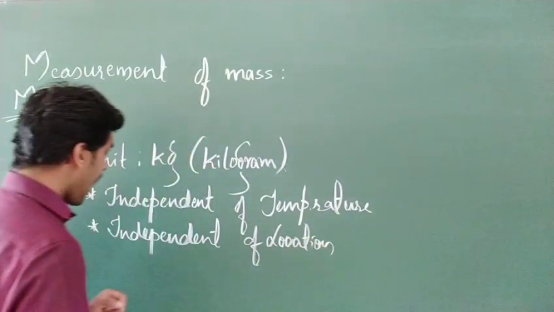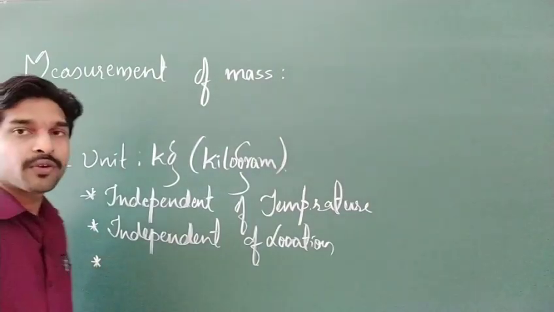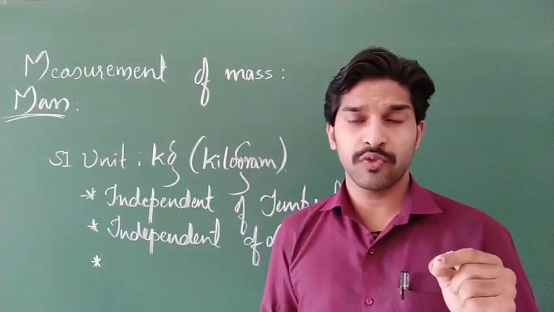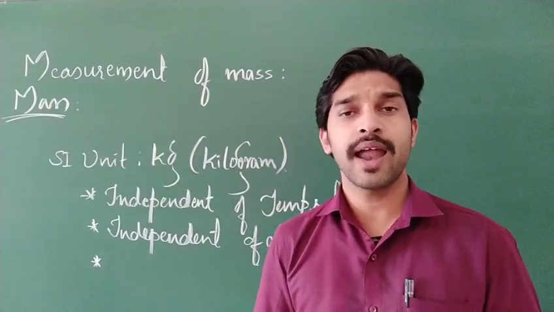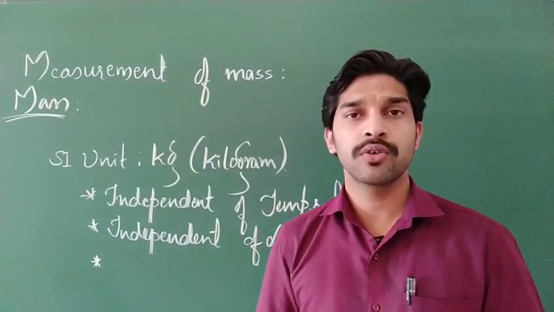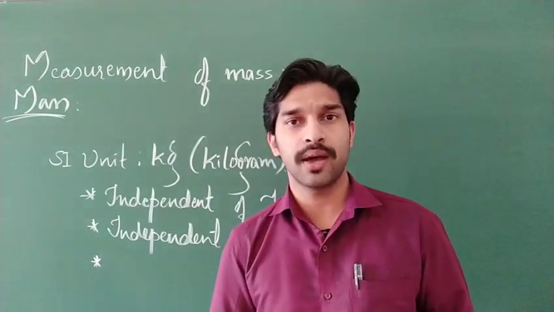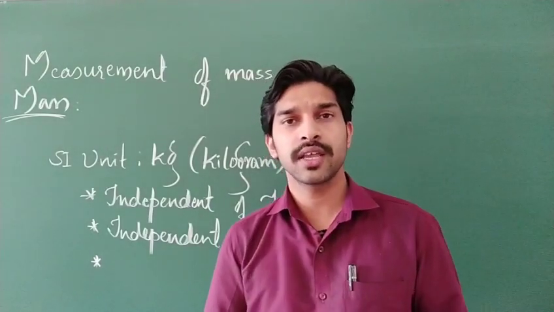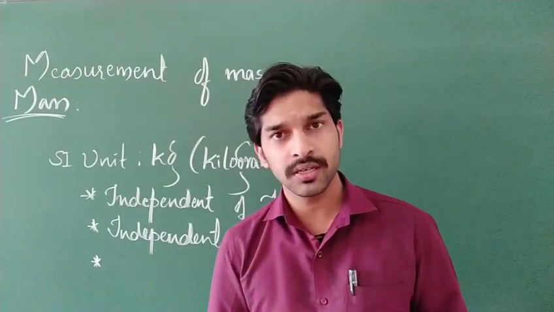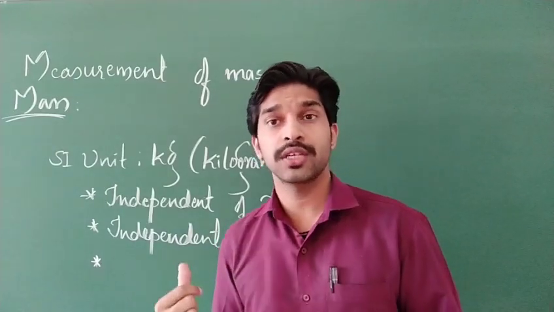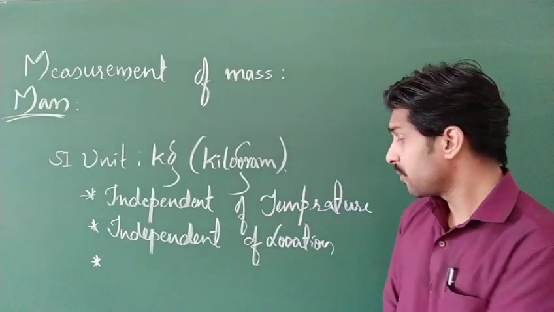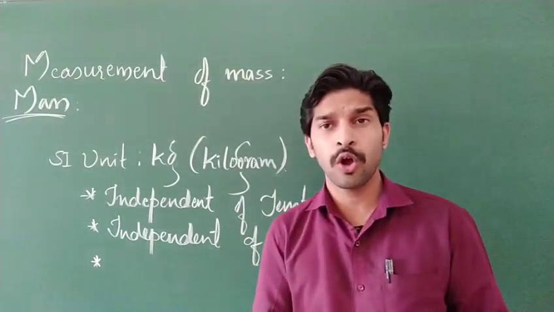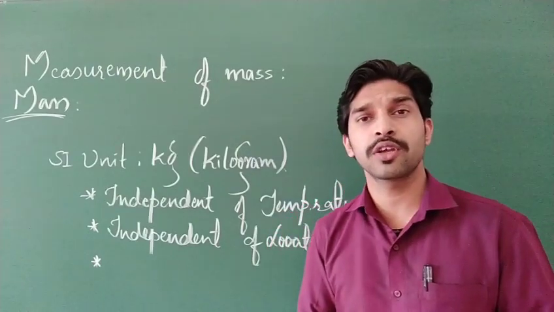And one more thing we are going to discuss is, even if we increase pressure on the complete object, we are not going to get a different value for mass. So mass is a quantity which is independent of temperature, as well as the location where you measure it.